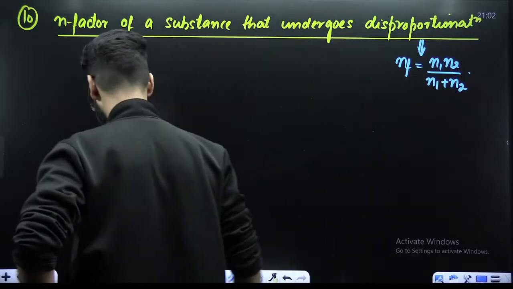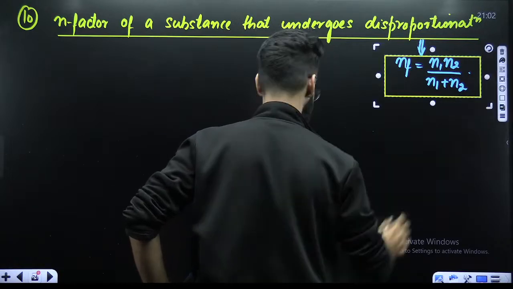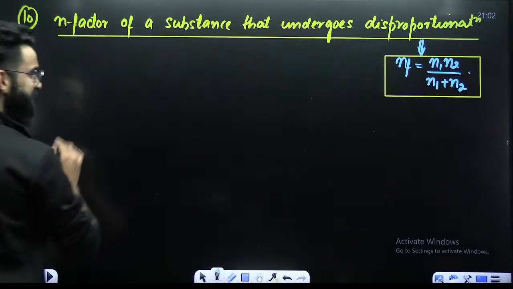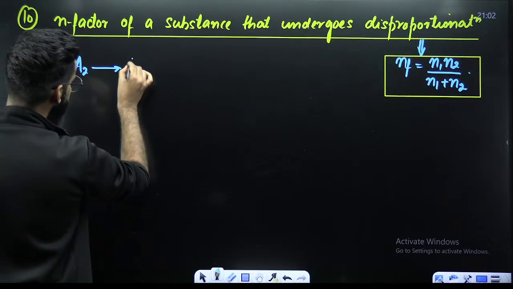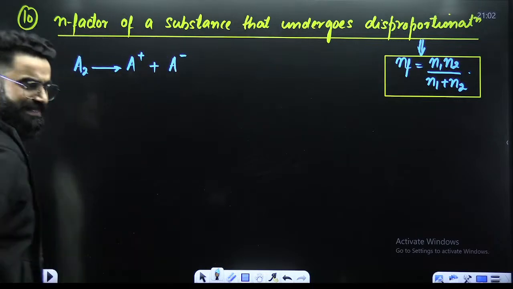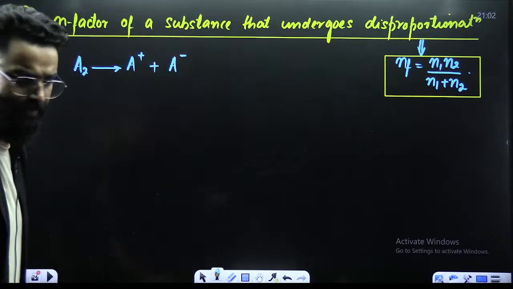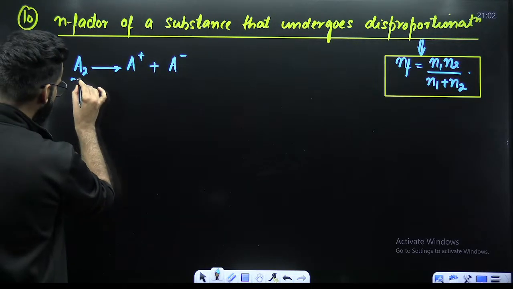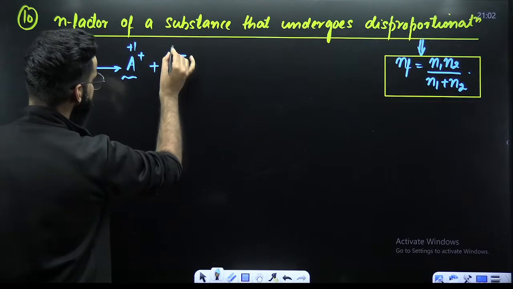What exactly it means? Try to understand, guys. For example, you have got the reaction like this. Let's say the reaction is A2 gives A positive plus A negative. First of all, let's assume that oxidation state of A here is 0, here it's plus 1, and here it's minus 1.